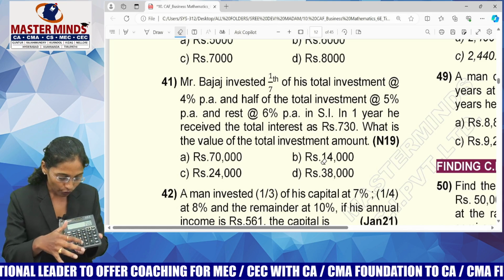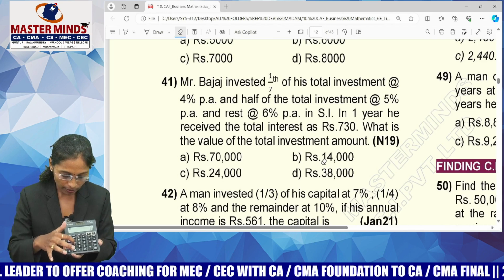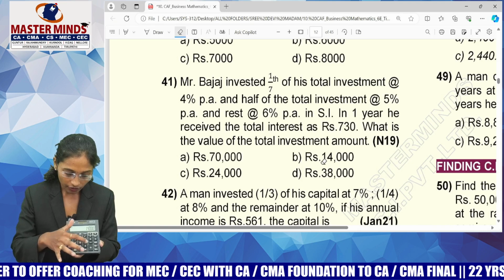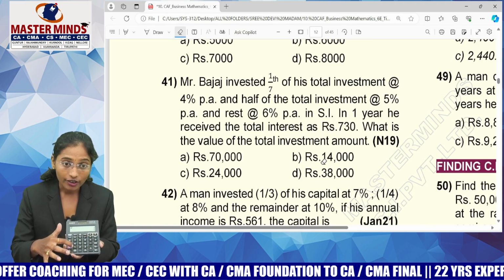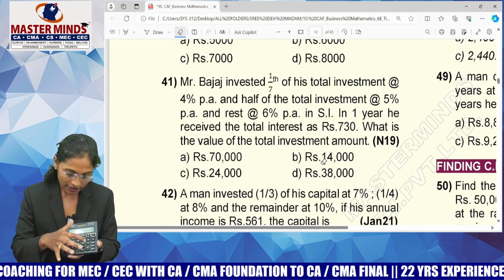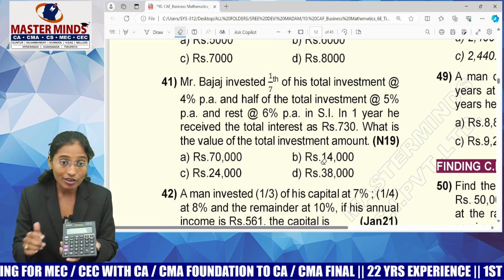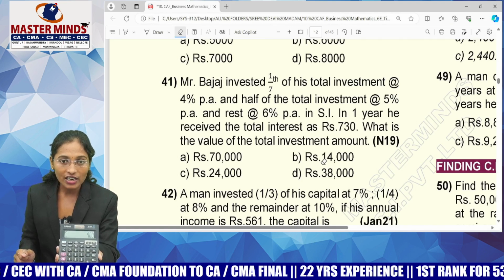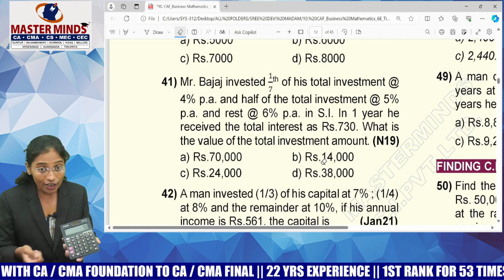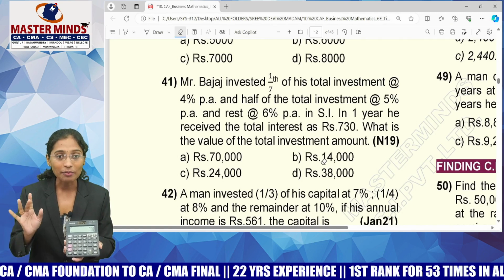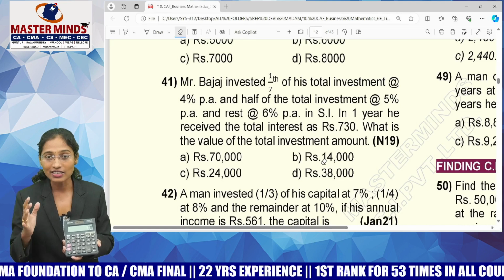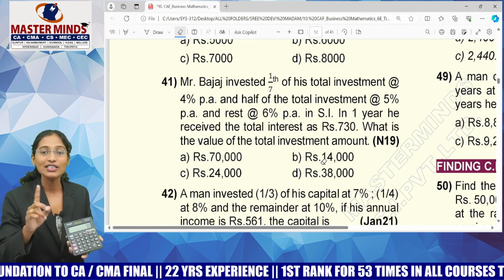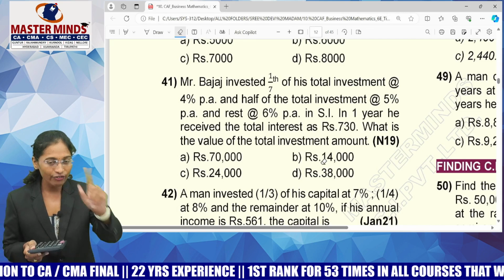Now let me take 14,000, according to option B, into time duration 1 year, into rate of interest 5%. Madam, why are you writing 5%? Because the average of all these three rates is 5%. What's your answer? 700, somewhat nearer. If you look at the remaining options, all are far away. 24,000 you will get something else, 38,000 you will get something else. So the correct answer will definitely be option B.